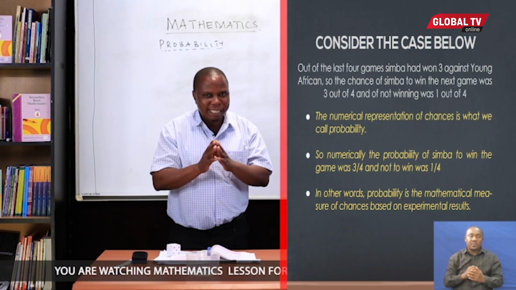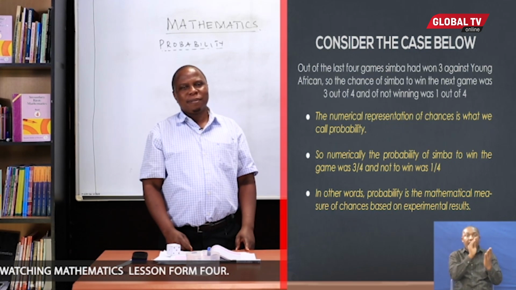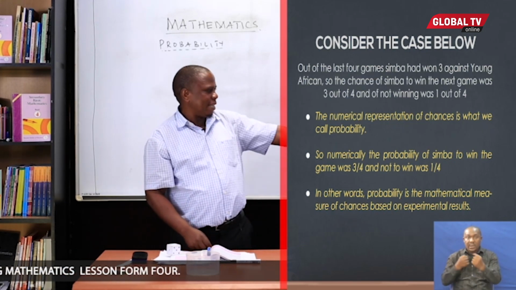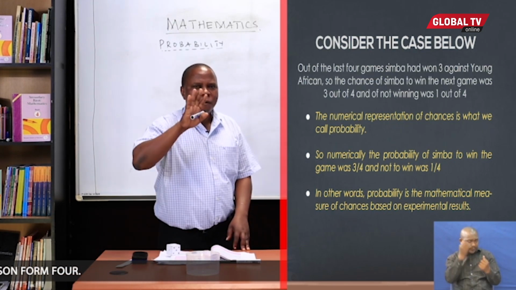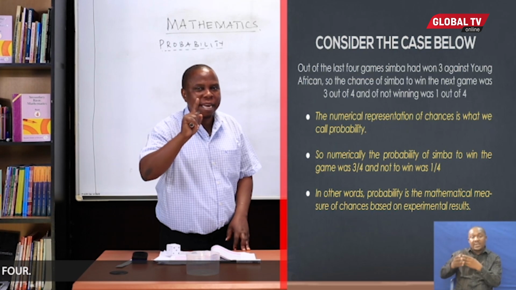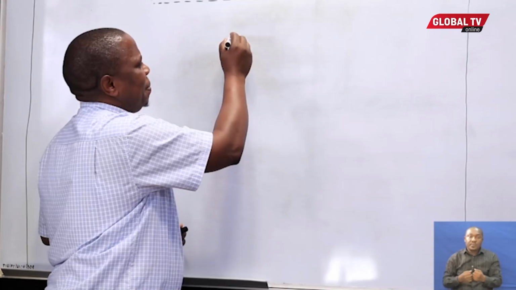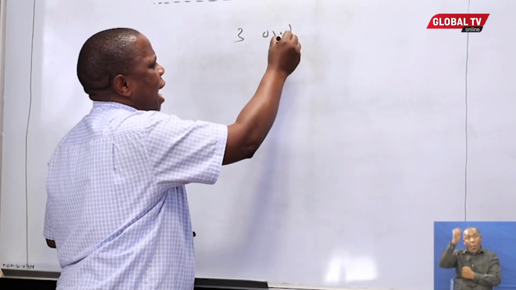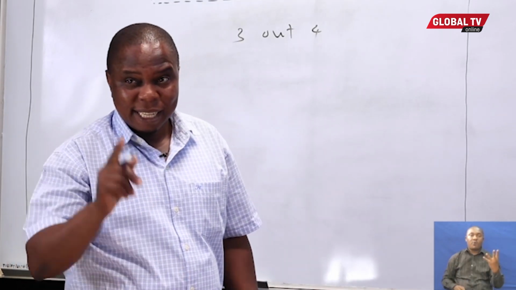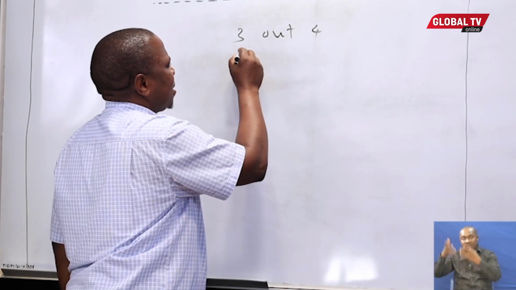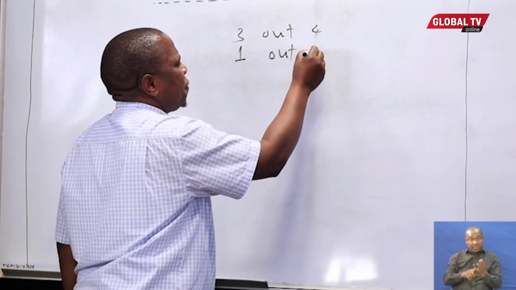Now the theory of probability is both mathematical and experimental. Let us use the same case to see how it is mathematical. In the last 4 games, Simba had emerged the winner in 3. That means Simba has won 3 out of 4, and again, Simba has lost 1 out of 4.